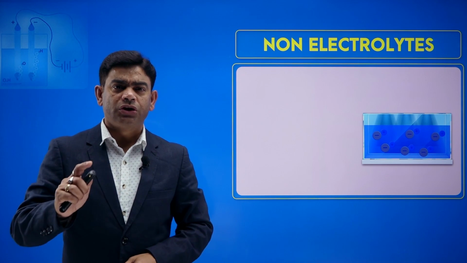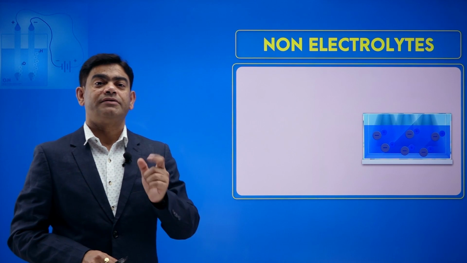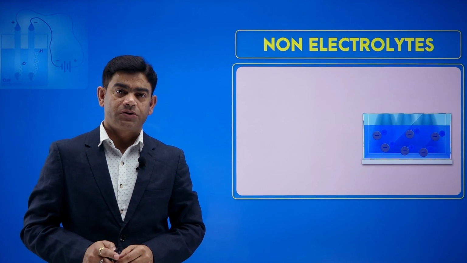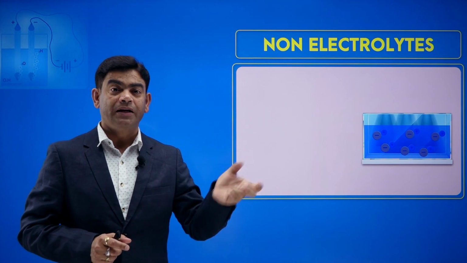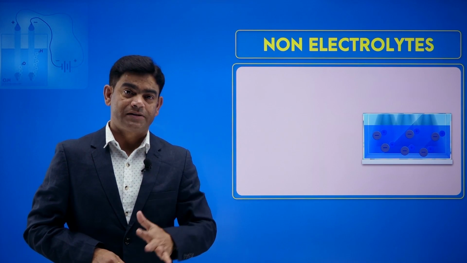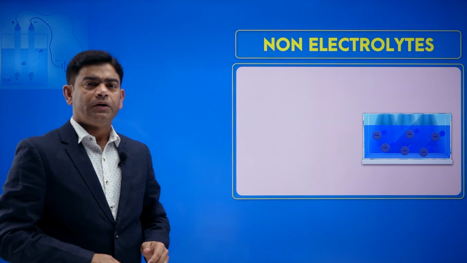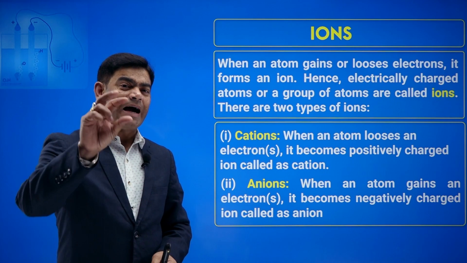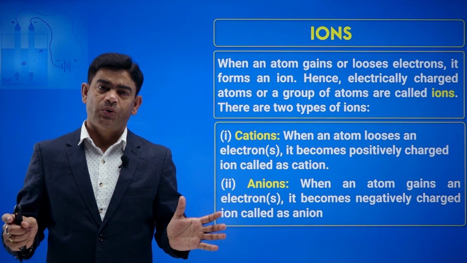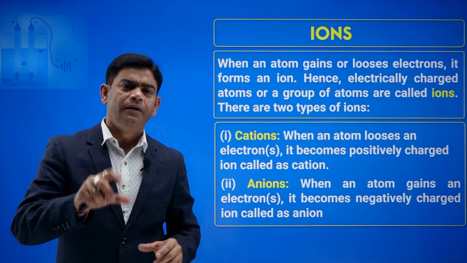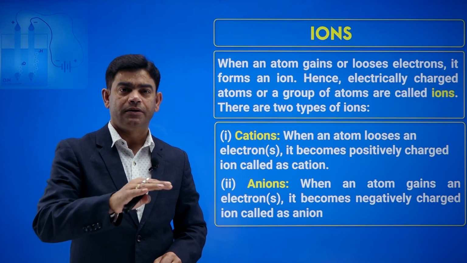Moving further. Before we move on, it is clear that liquids which conduct electricity are called electrolytic solutions, and the compounds which make the electrolytic solution are called electrolytes, and those which do not are called non-electrolytes. Now, I told you about ions, positively charged particles and negatively charged particles. So what is actually an ion? Any atom or molecule which has a charge attached to it is called an ion.